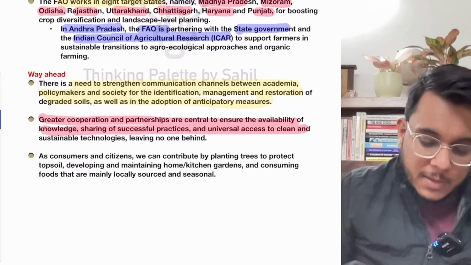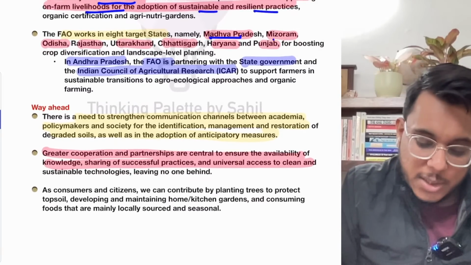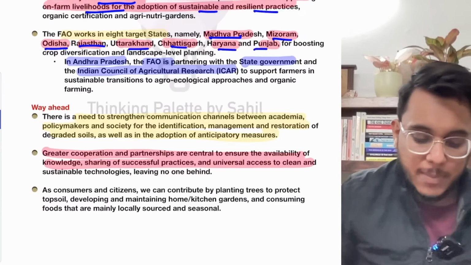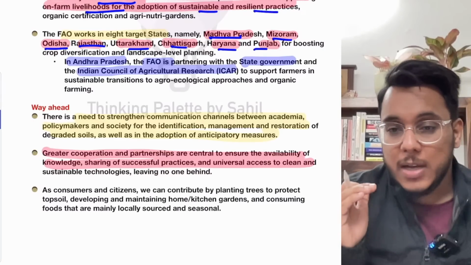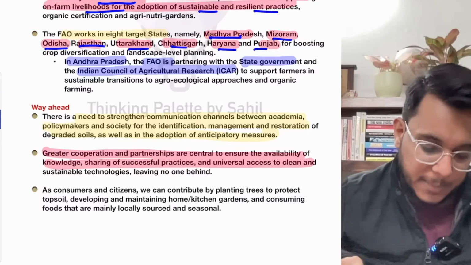Then the FAO is working actively within 8 states: Madhya Pradesh, Mizoram, Odisha, Rajasthan, Uttarakhand, Chhattisgarh, Haryana, and Punjab. In all these places, they are focusing on how sustainable solutions and sustainable soil management can be taken up.